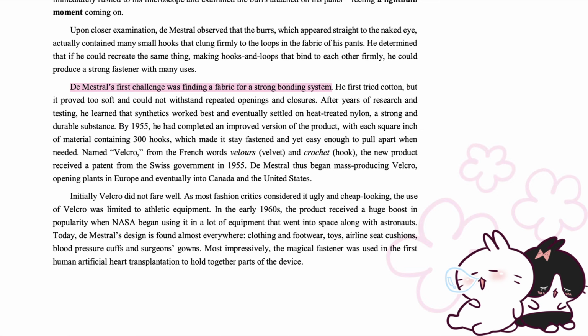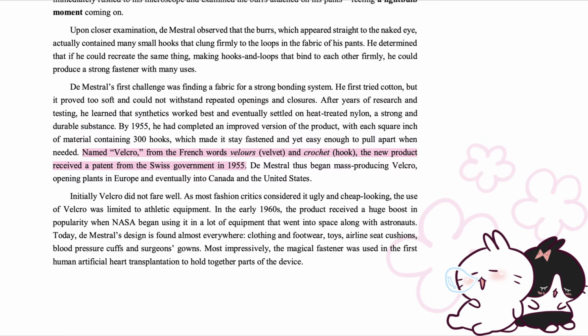De Mestral's first challenge was finding a fabric for a strong bonding system. He first tried cotton, but it proved too soft and could not withstand repeated openings and closures. After years of research and testing, he learned that synthetics worked best and eventually settled on heat-treated nylon, a strong and durable substance. By 1955, he had completed an improved version of the product, with each square inch of material containing 300 hooks, which made it stay fastened and yet easy enough to pull apart when needed.